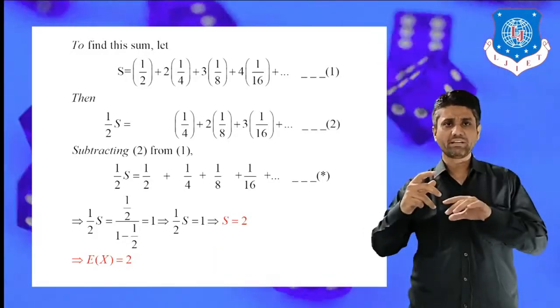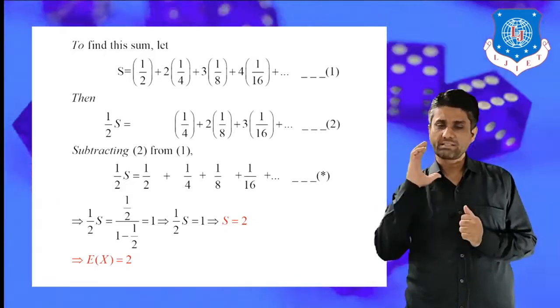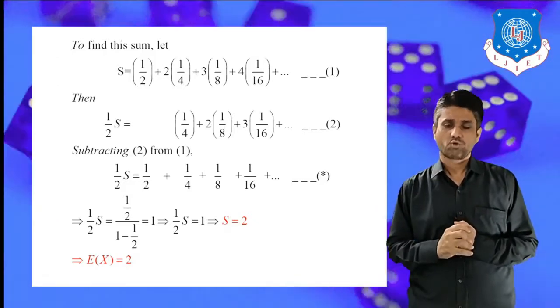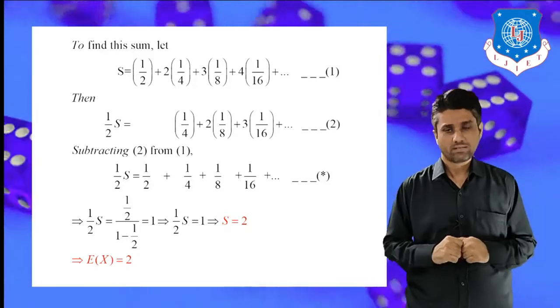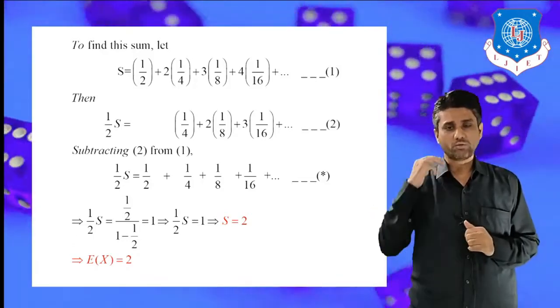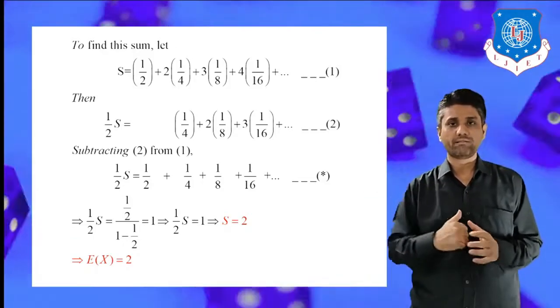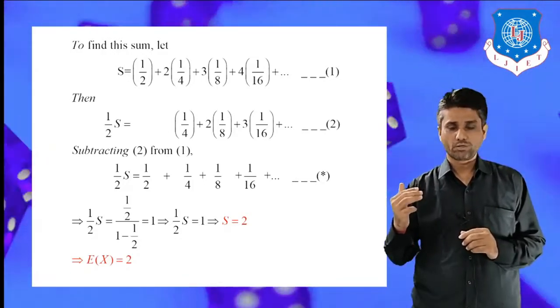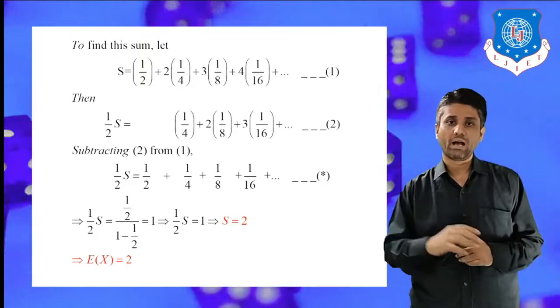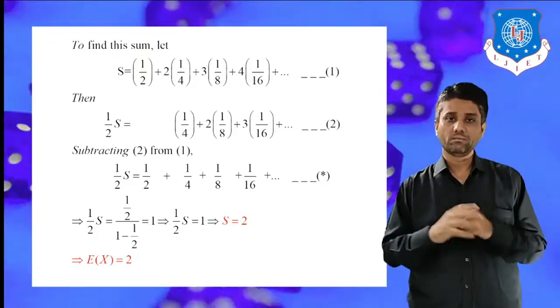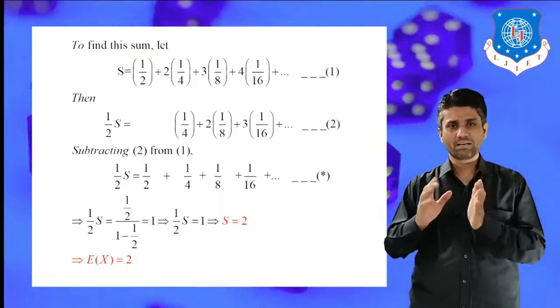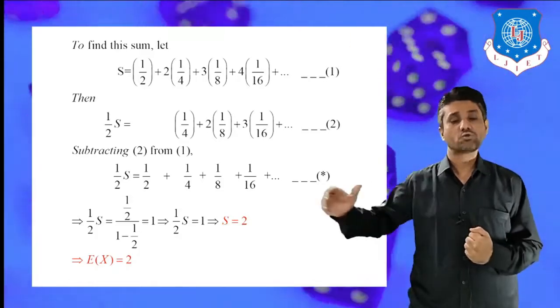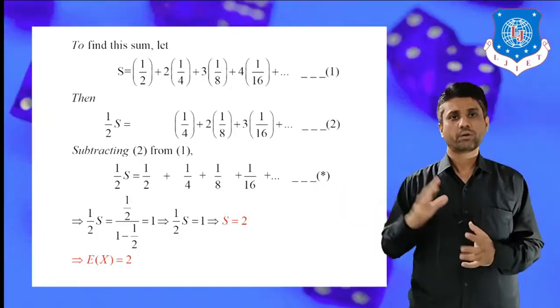Then, by rearranging, we multiply equation 1 by 1 by 2, so we get 1 by 2 into S. On the right hand side, the first term is already half, and multiplying again with half, we get 1 by 4. The second term, 2 into 1 by 4, multiplied again by half gives 2 into 1 by 8. In the same manner, 3 into 1 by 16 and so on. We assign this as equation 2.